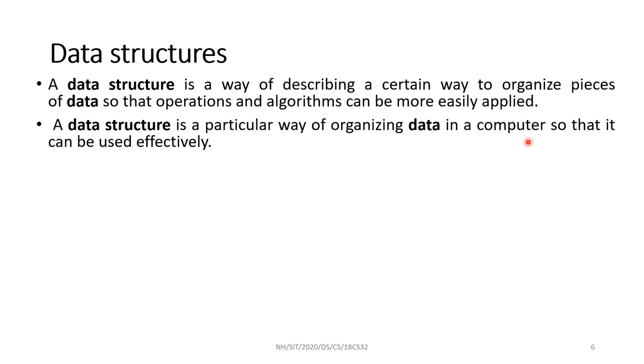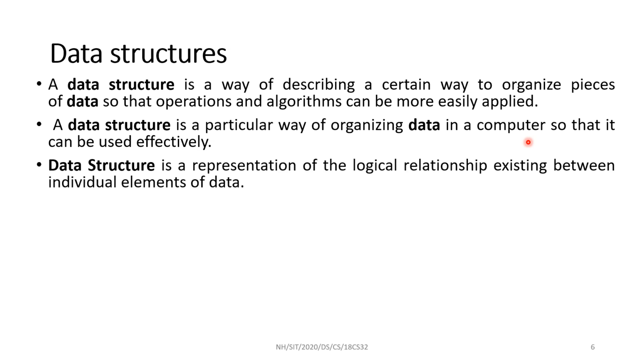It is not like that for all data. Now you cannot have all different types of data structure. The data structure is chosen based on your requirement. Data structure is a representation of logical relationship existing between individual elements. If I take an array, the logical relationship is that all the elements are of the same type. That is a relationship.